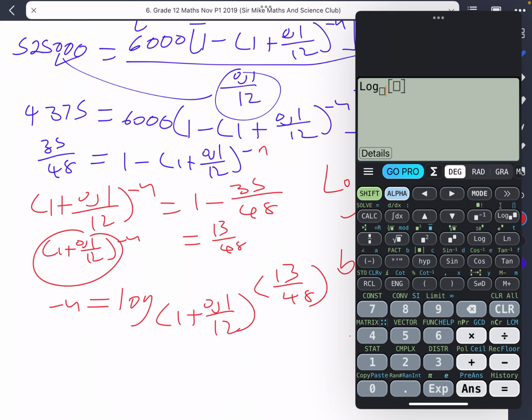So this would be log of 1 plus 0.1 divided by 12, and all of that is raised to 13 divided by 48. So what we have is 157.40. So in this case, we would have our n. Now, I'm just going to divide by negative on both sides so that I get rid of that negative. So we would have n being equal to